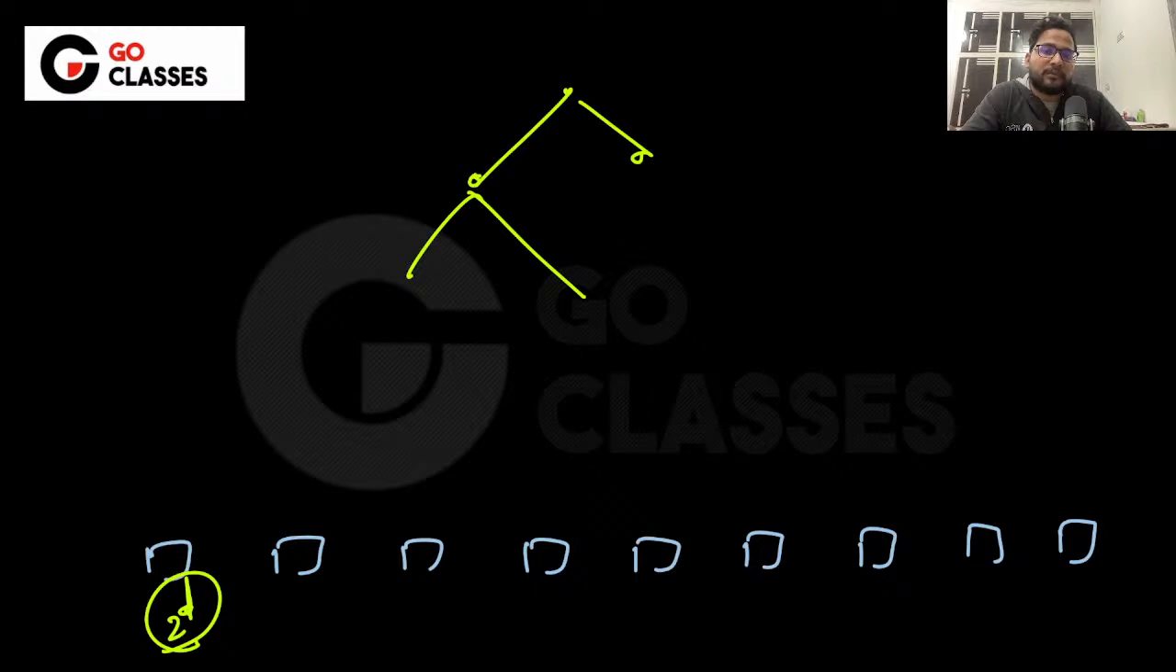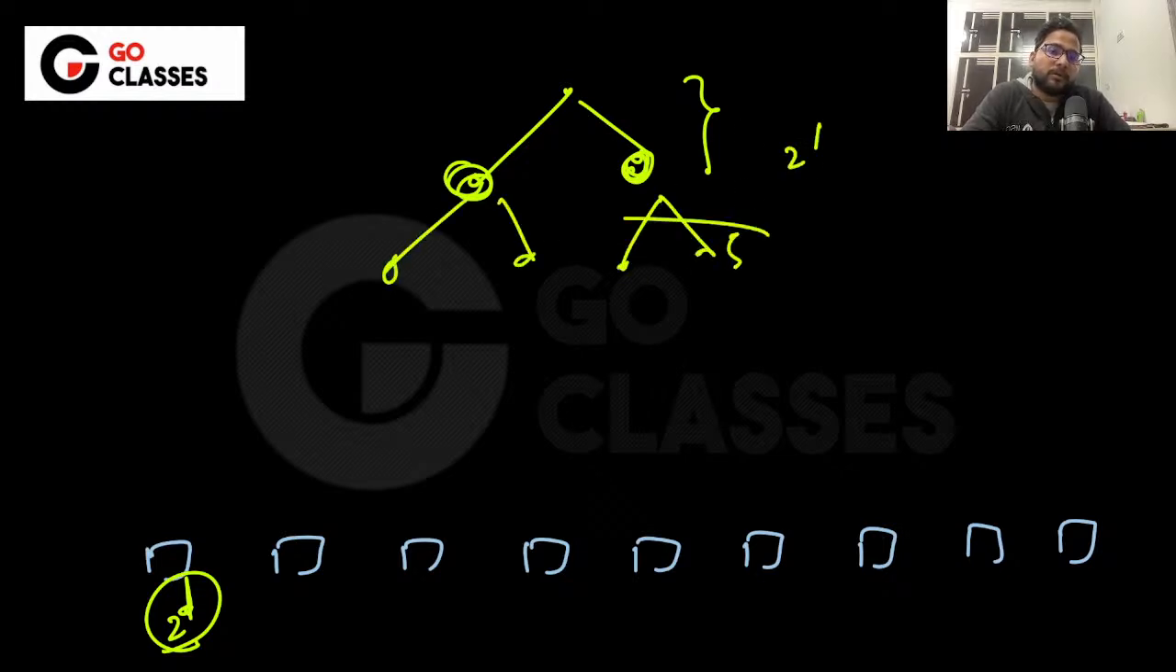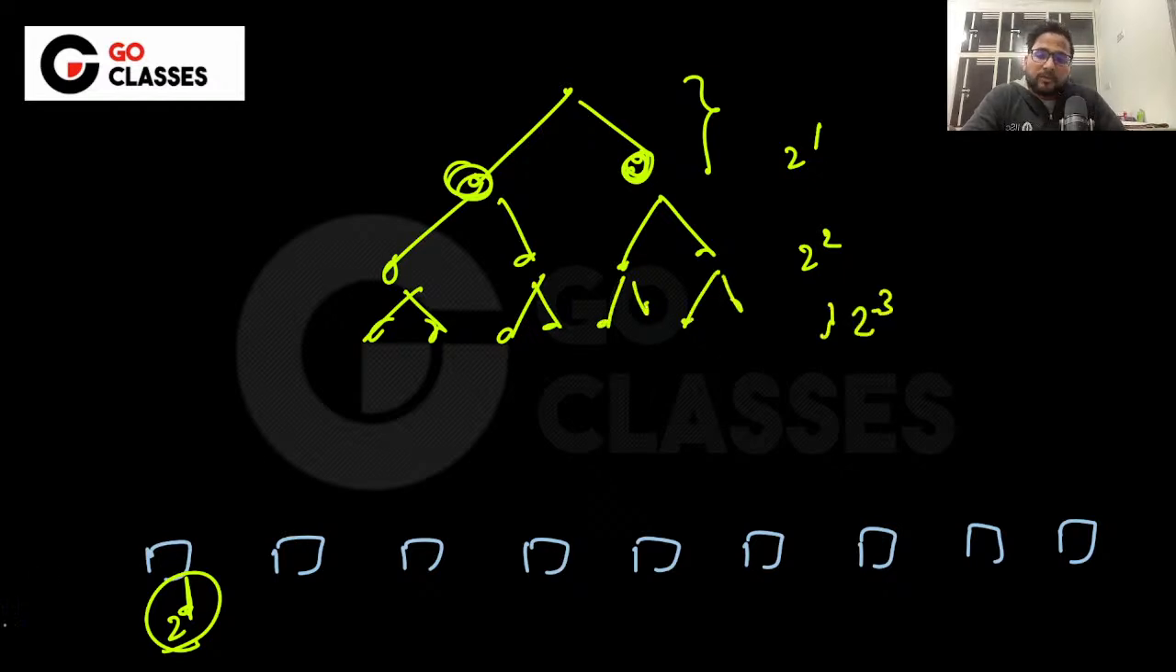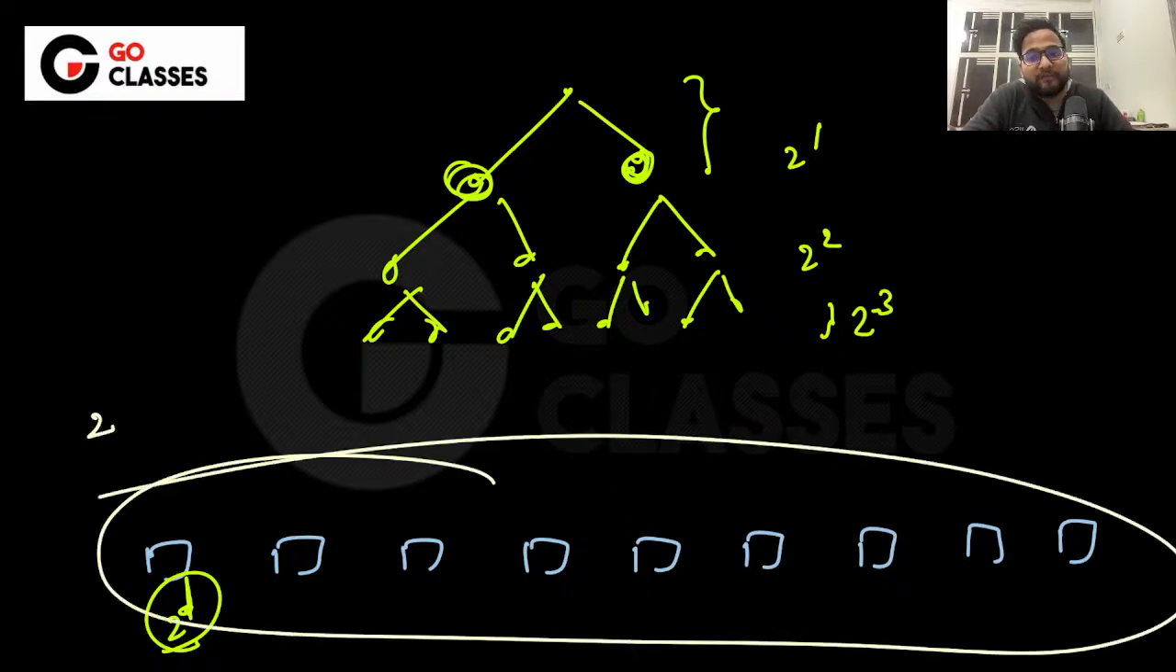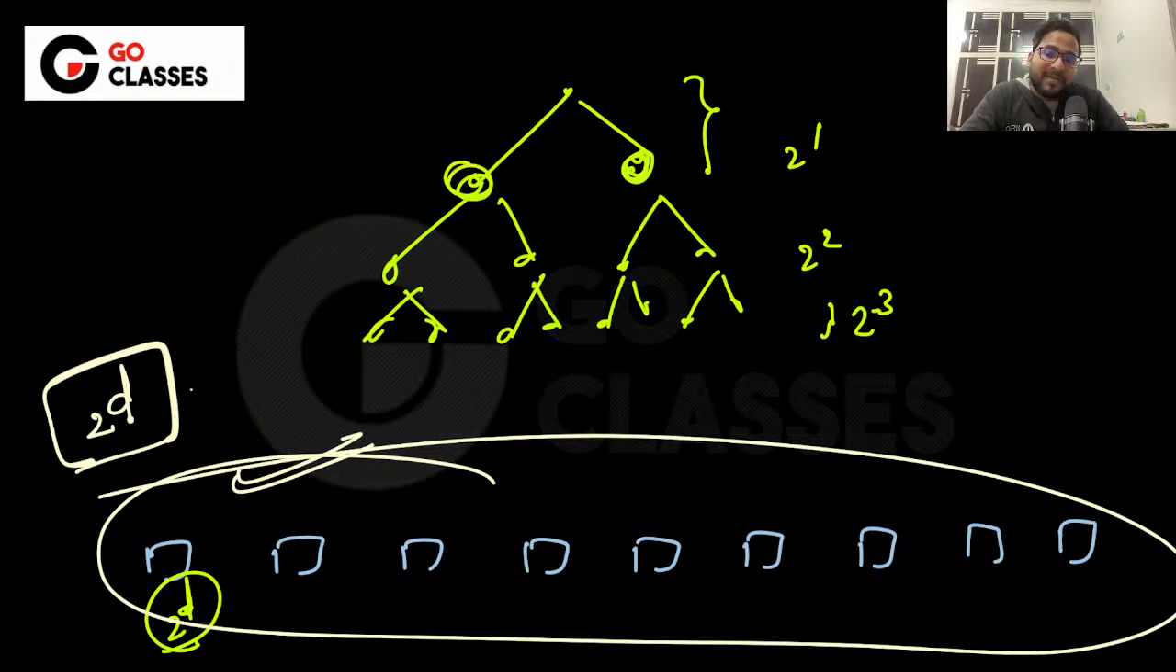Suppose this is a tree with depth 1. How many leaf nodes do you have? 2 power 1. If it is a tree with depth 2, how many leaf nodes? 2 power 2, right? With depth 3, you have 2 power 3 leaf nodes. Because all of these characters have to be leaves, they cannot be intermediate nodes in the Huffman tree, if you want 2 power d leaves,